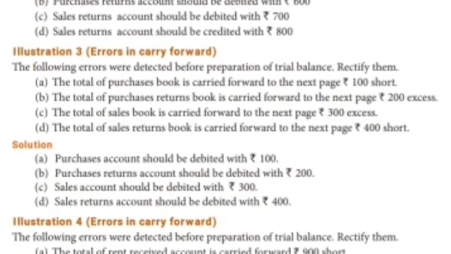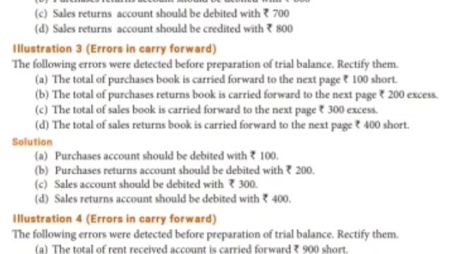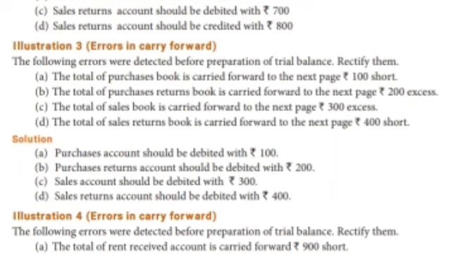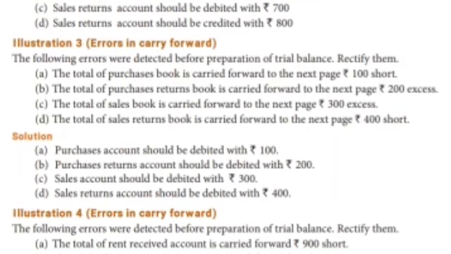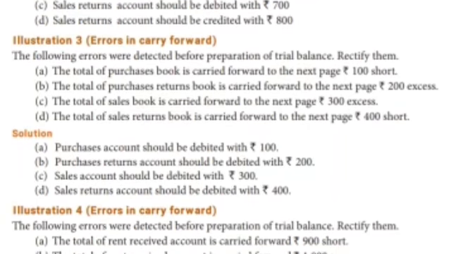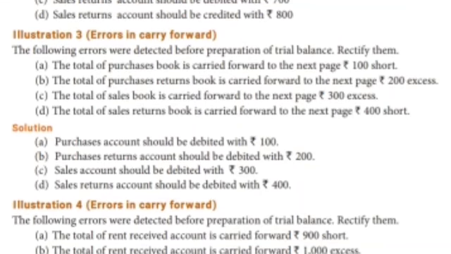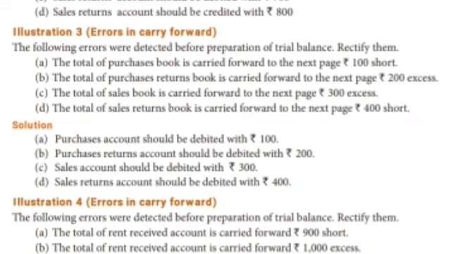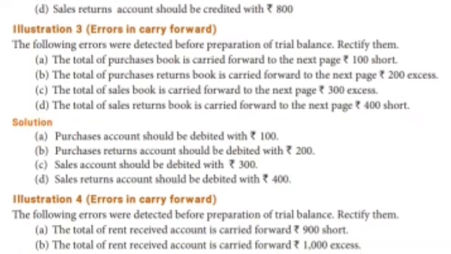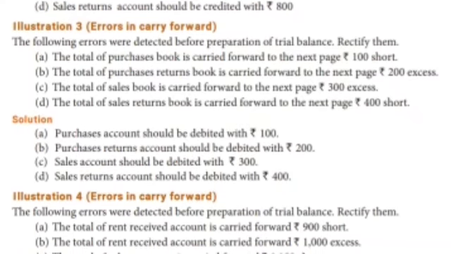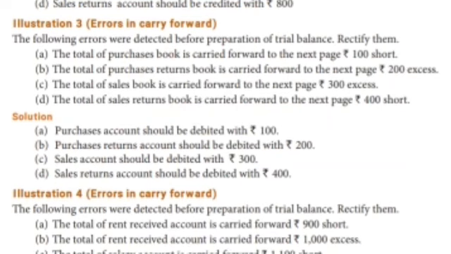Next one, the total of the purchase returns book is carried forward to the next page. Excess. Short is undercast, excess means overcast. Overcast means opposite side. The purchase returns book shows in the credit balance, but you have to write in the opposite side. So purchase returns account should be debited with 200, debit side.